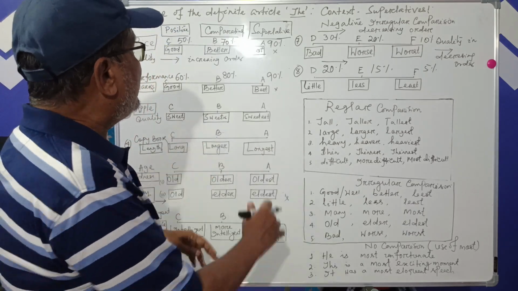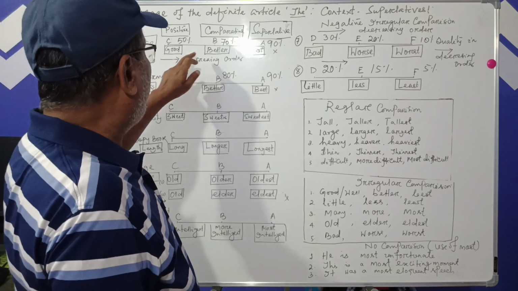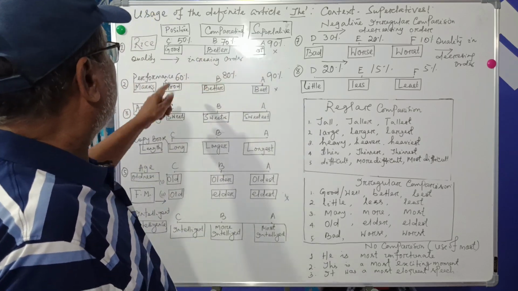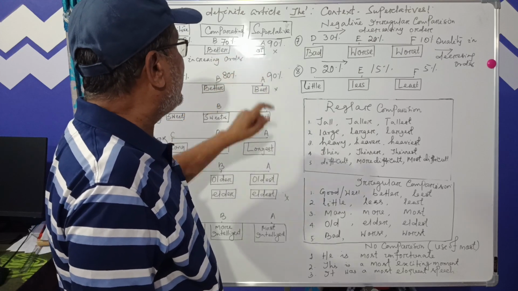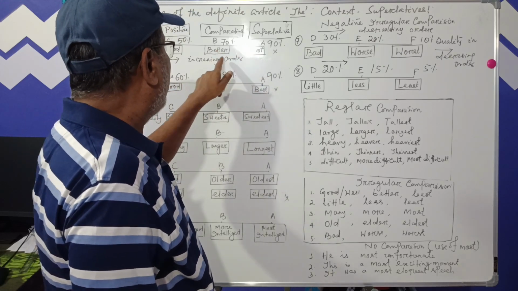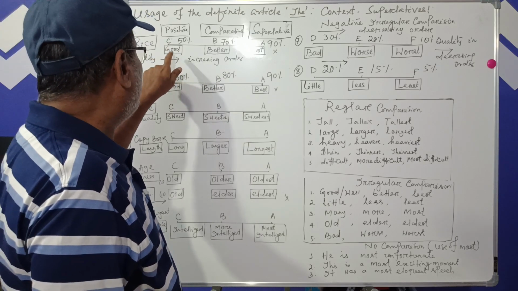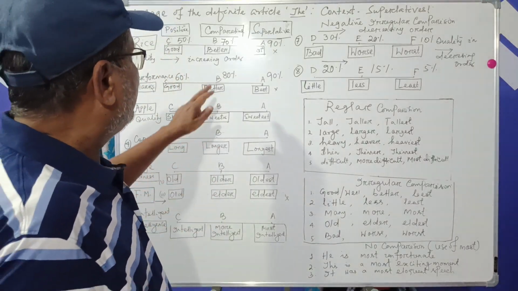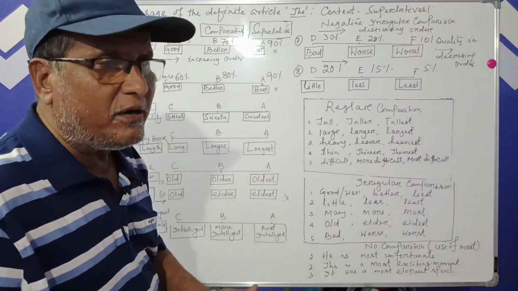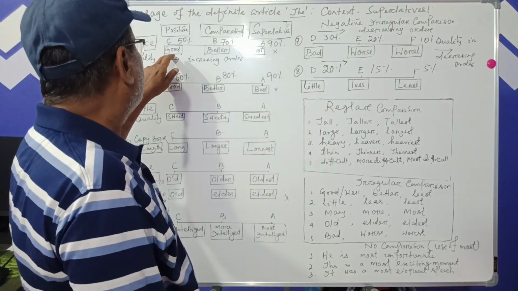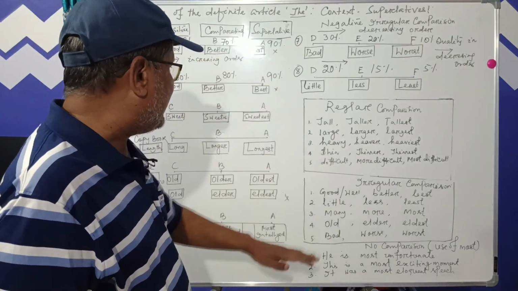Okay, but actually, why I put cross mark here? So good, better, best. You see, the positive degree and comparative degree and superlative degree. So better and best are not formed from the adjective put here. So the comparative and superlative are not derived from the word good. So this is called irregular comparison that we have explained here.